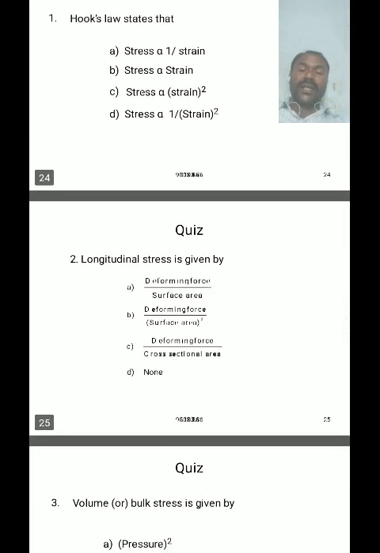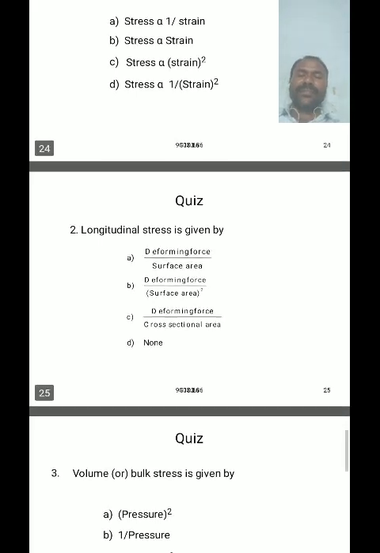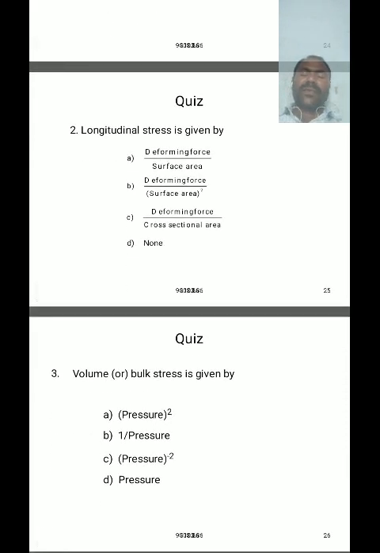And what is the longitudinal stress? Deforming force per unit cross-sectional area of a body. So option C is the correct option. And volume or bulk stress is given by pressure, because bulk stress causes changes in volume.